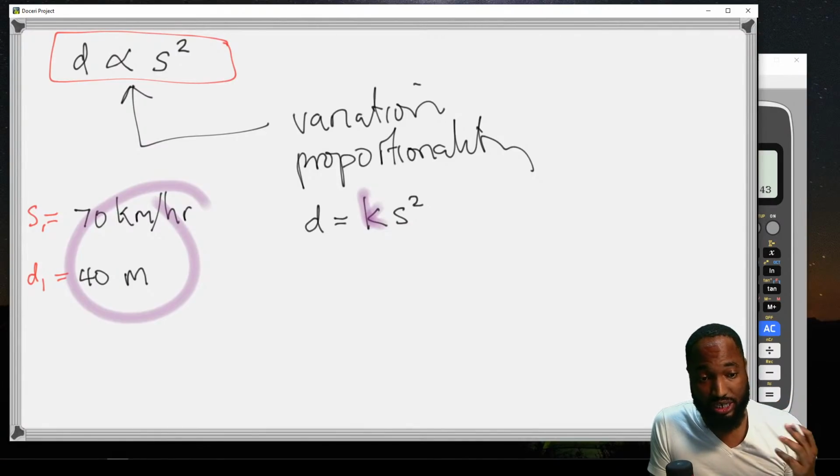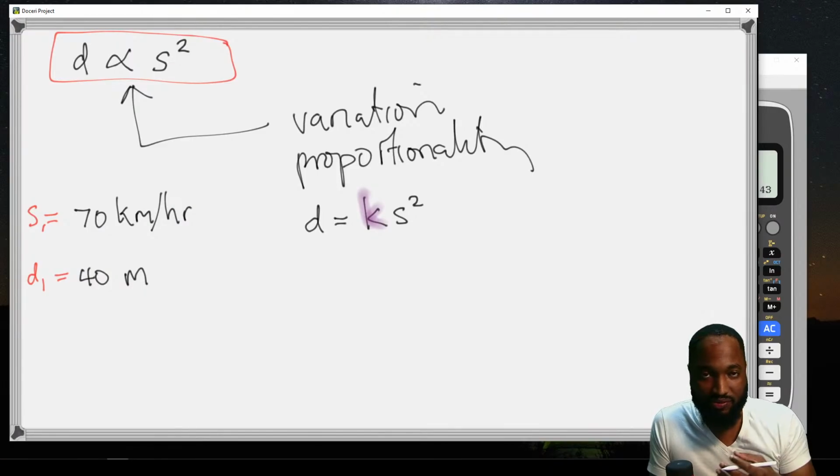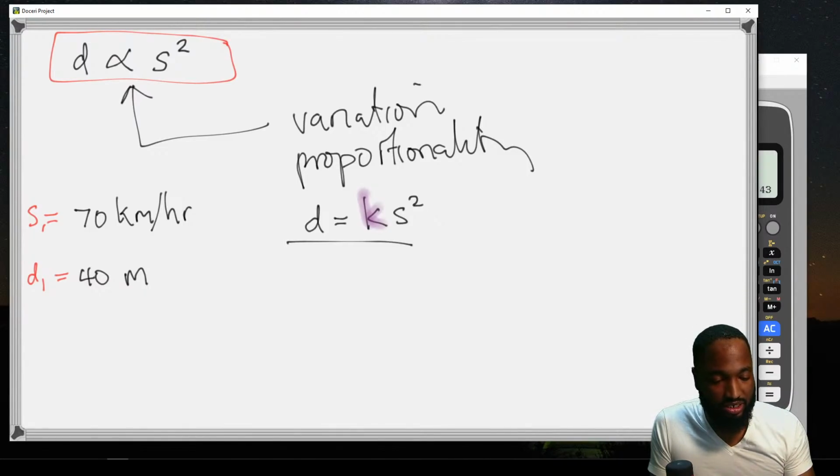You could use a ratio technique to figure it out as well. If you didn't know about this, and if you are a logical person, you could have figured it out using a ratio technique, but this is the way teachers in the Caribbean teach this, right? So D is equal to K S squared. So you figure out what K is based off of these initial values.